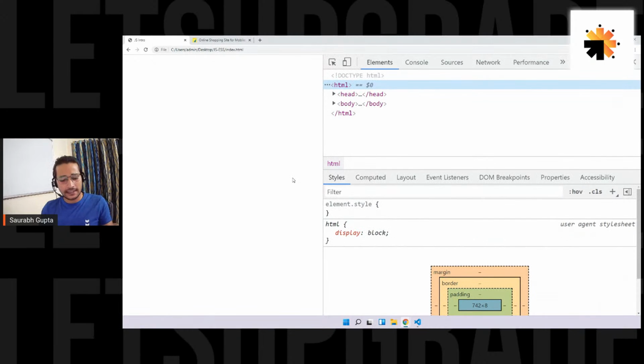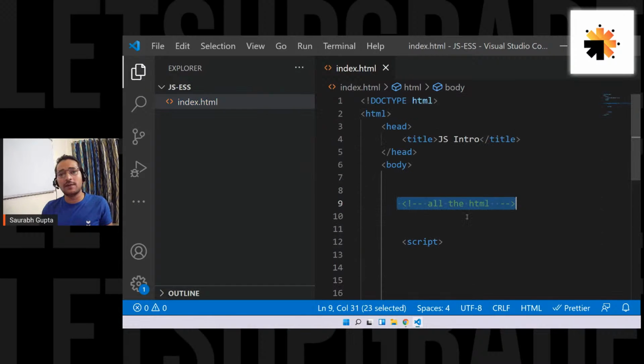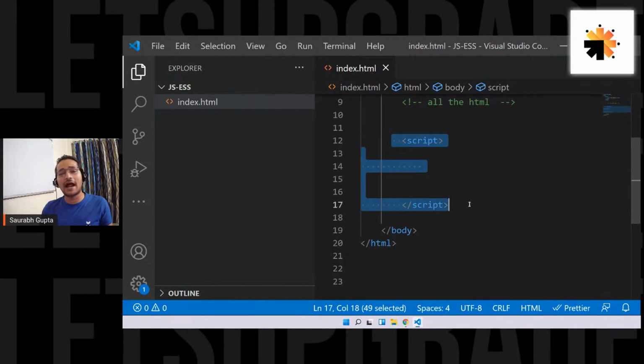What is a good place to write? This is the good place to write. After the end of all your HTML elements inside the body, you write the script. That is the best place to write. That is where everyone writes. That's the good standard to write.